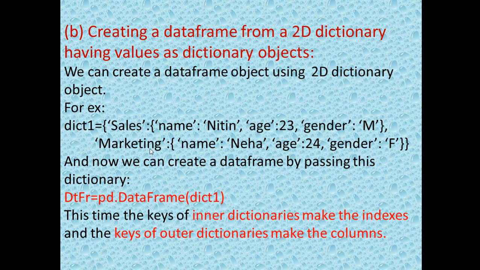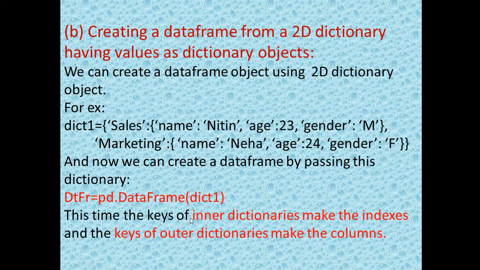The dictionary which we have created, that dictionary we will pass as an argument. In the same way as we did, DTFR is the name of the data frame, pd.DataFrame(dict1). In the earlier case, the name of the dictionary was dict only. This time we have created dict1, so dict1 we have written here.